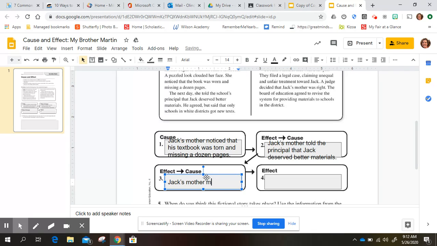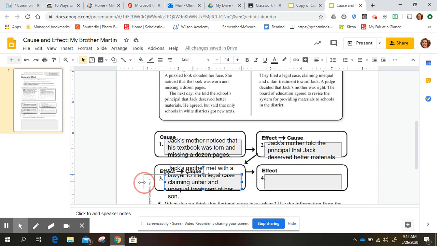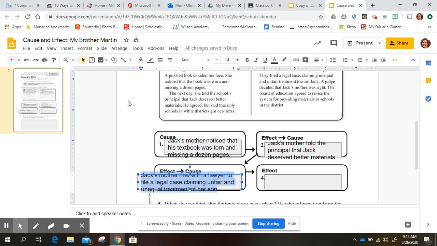Jack's mother met with a lawyer to file a legal case claiming unfair and unequal treatment of her son. Remember, you can always pull these to make them a little longer. We can also highlight it and make it a little smaller so it fits better in the box and you can read it.